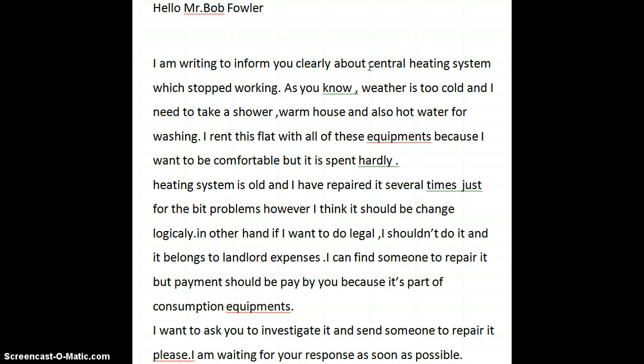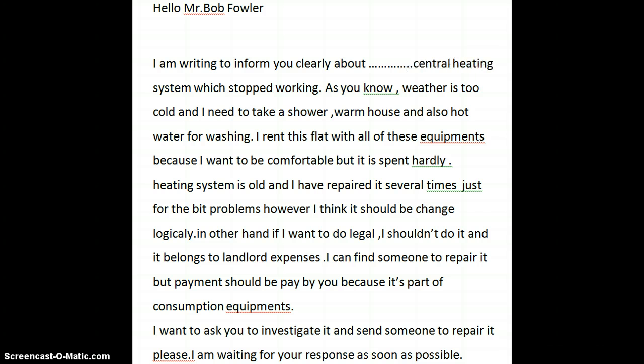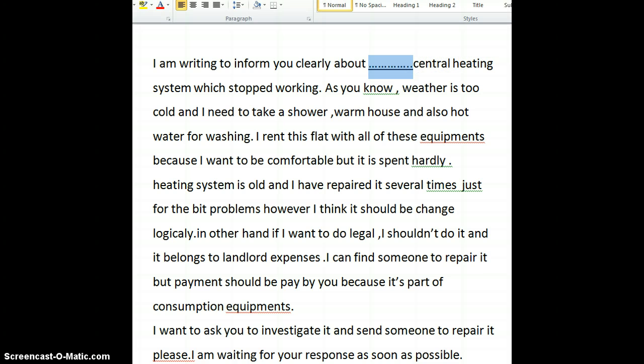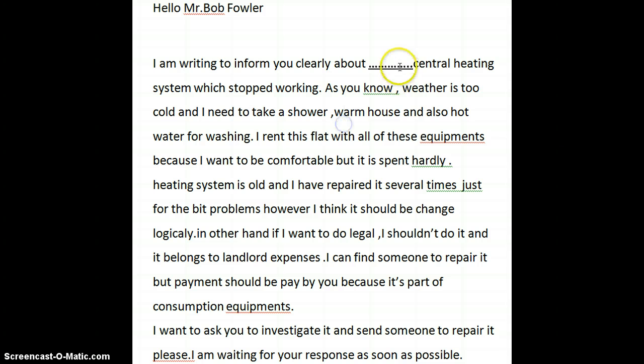Because it is a topic that is well known, everybody knows what a central heating system is, we're going to use a certain determiner, if you like. Another word for what is needed here would be an article. But I'd like you to think about what article could go there. Remember, central heating system is something that is well known to everybody. So what article do you think would be needed there? "I'm writing to inform you clearly about something, central heating system, which stopped working."